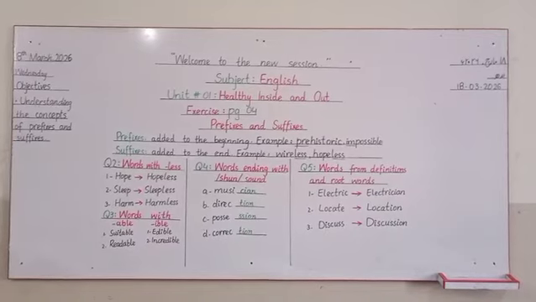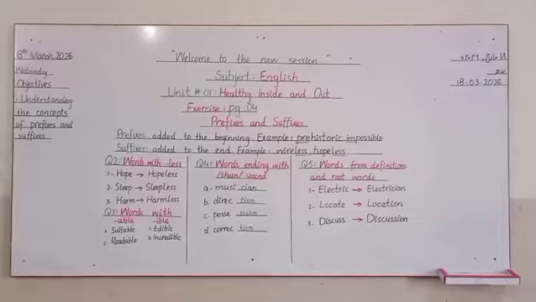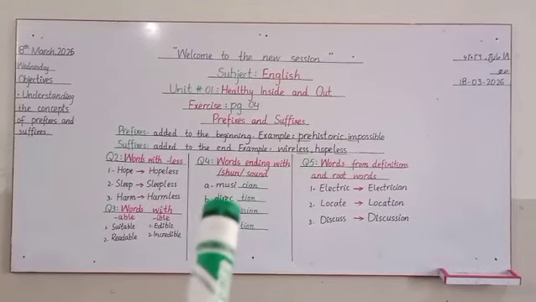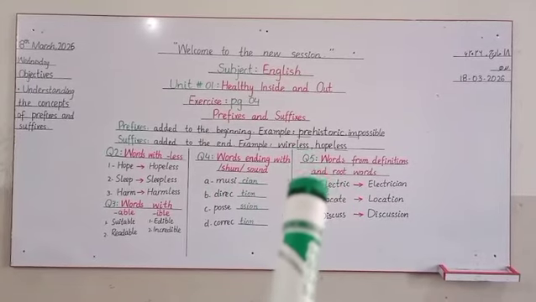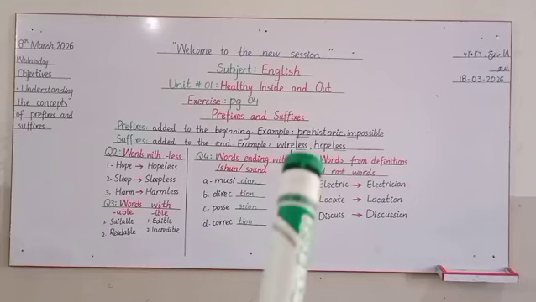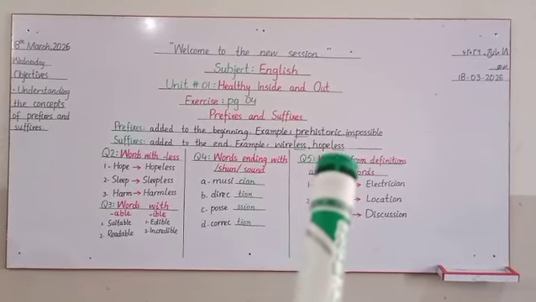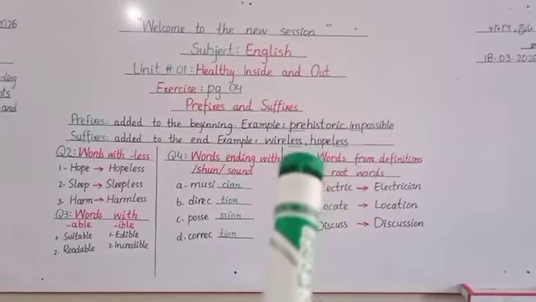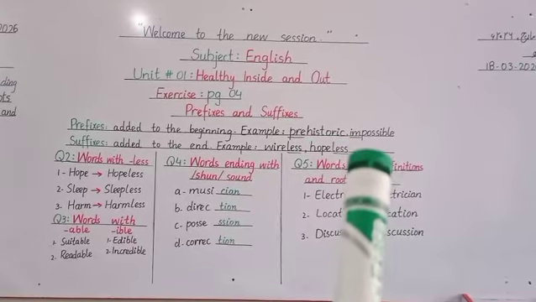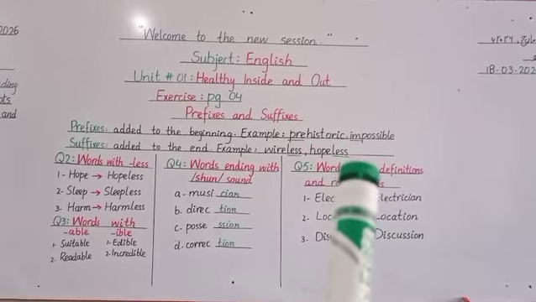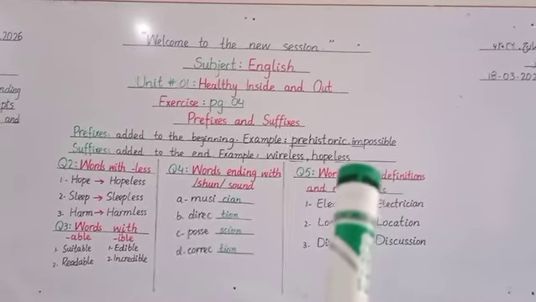So students, yesterday we learned the concepts of prefixes and suffixes, and we learned that prefixes are the words which are added to the beginning of any word. For example, in the word prehistoric, pre means before and historic means related to history. So what does the word prehistoric mean? It means before history. And next is the word impossible. In the word impossible, im means not and impossible means not possible.